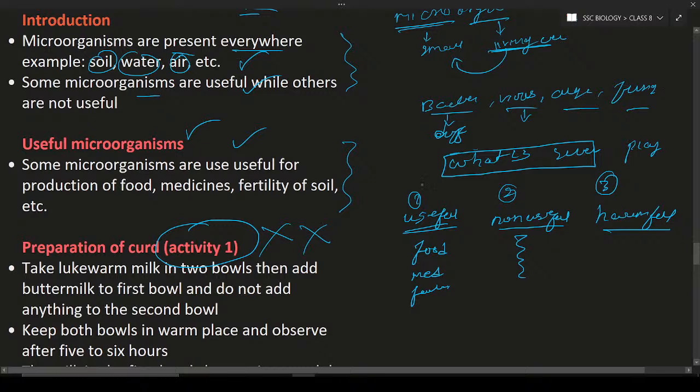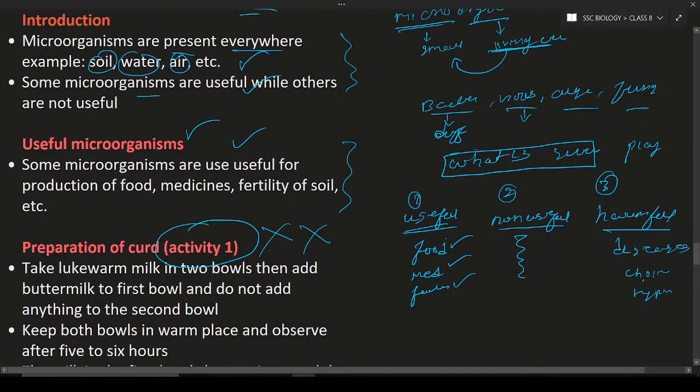So this is about it. And what is the first type? Useful microorganisms. These useful microorganisms are useful for the production of food, medicines, and in the factories. Non-useful means they are not useful at all, so there is no use from them. Harmful means what? Harmful microorganisms are going to cause diseases. What disease? Cholera, typhoid, malaria, and so on.